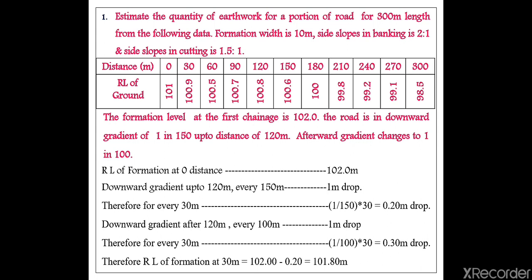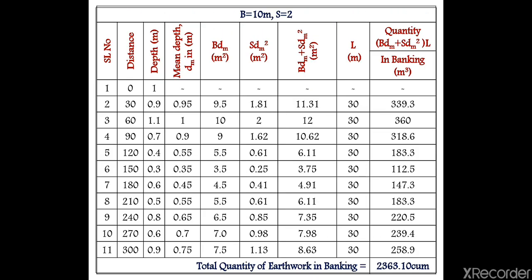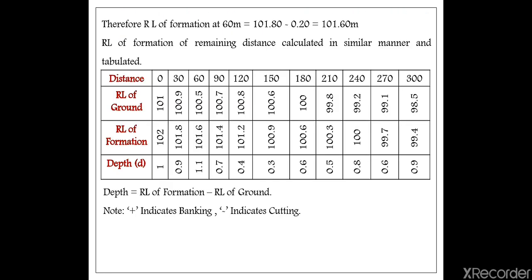Okay, again I want to know the RL of formation at 60-meter chainage. Then what I have to do? For 30-meter chainage, whatever we got, that is 102 minus 0.2, how much? It is 101.8 I got, right? 101.8 minus 0.2, again a 0.2 meter drop, right? So that will give you the RL of formation at 60-meter chainage. Right, in the next slide we are having, you can see here.